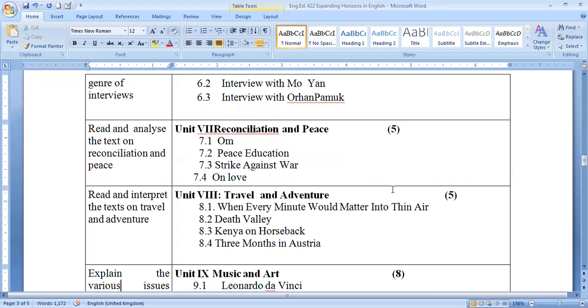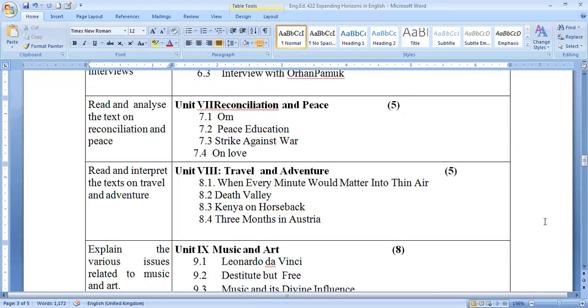Here students have to learn about When Every Minute Would Matter, Into Thin Air, Death Valley, Kenya on Horseback, and 3 Months in Austria. So these topics come under travel and adventure in unit 8. Then unit 9 is about music and art.